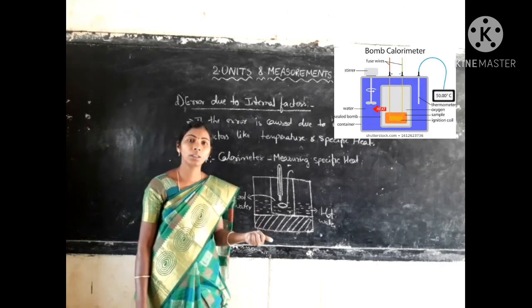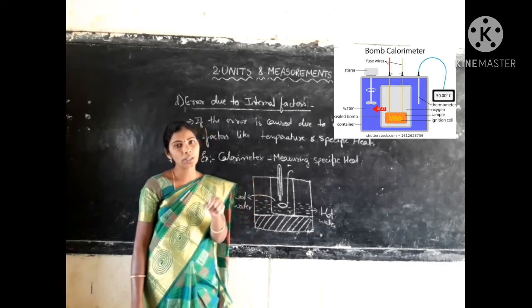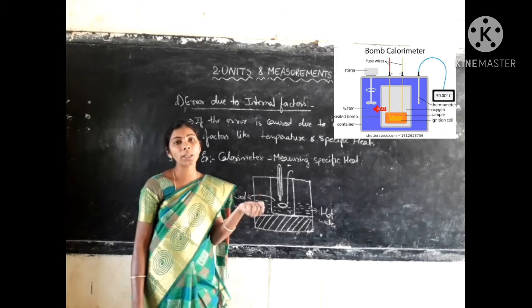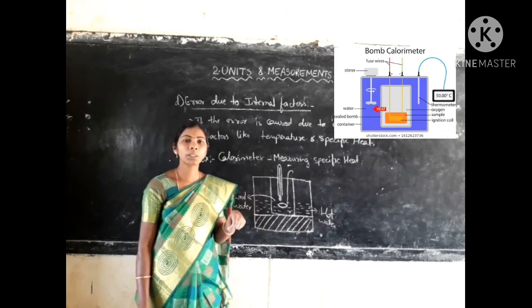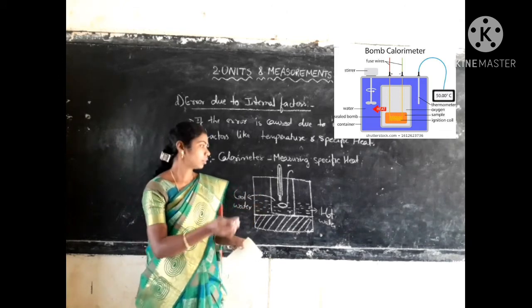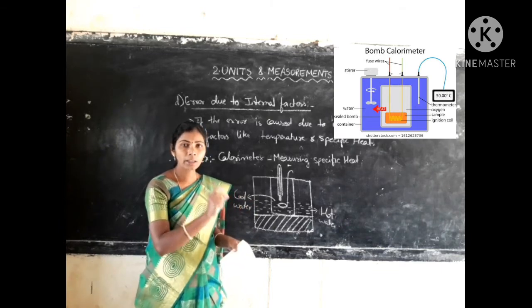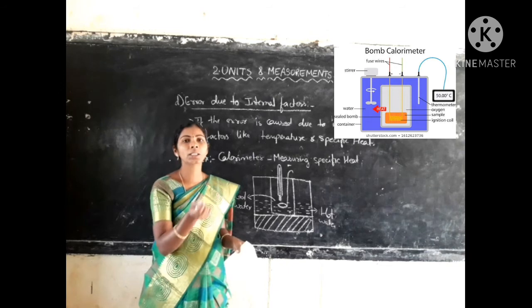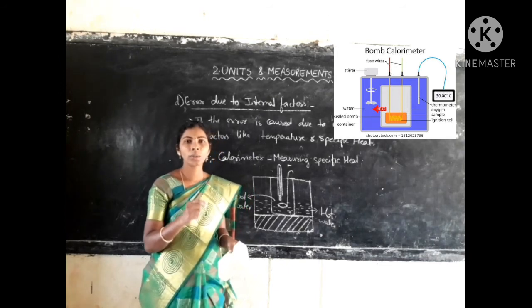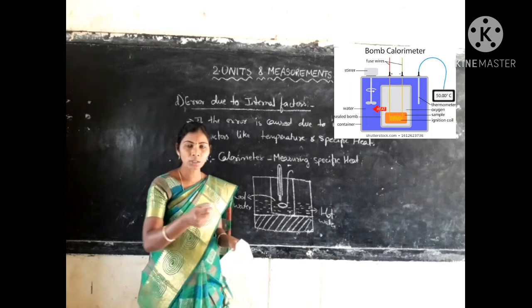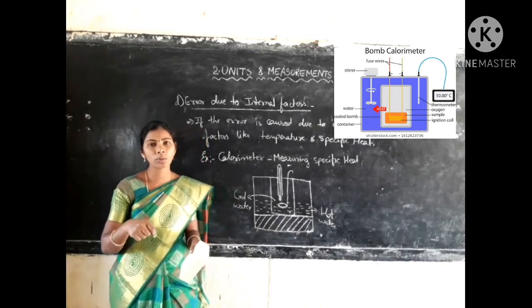And also you have learned in your 9th class the specific heat of the lead shots. There we used the method of mixtures. Method of mixtures means in the 9th class, in hot water we took the lead shots till they became hot. Those hot lead shots were transferred to cold water. When they are put into cold water, they lose heat from the lead shots to the cold water. So the heat energy is transferred from the lead shots to the cold water because the lead shots are becoming cool.